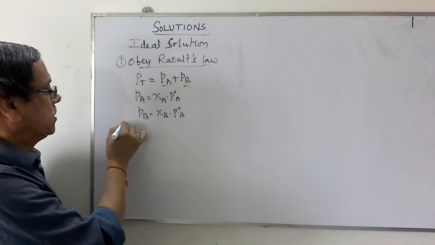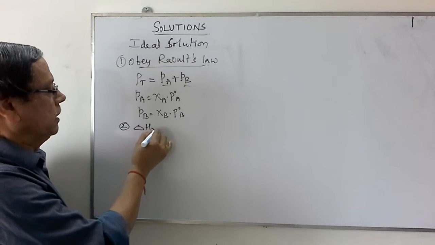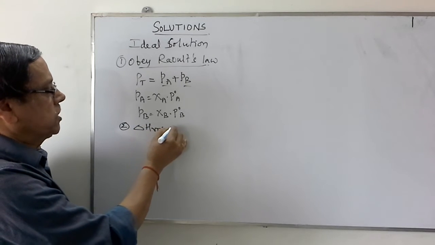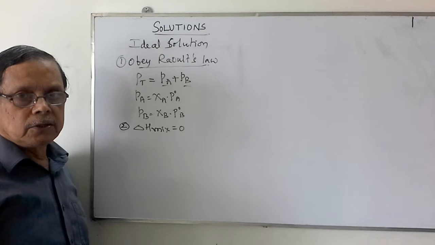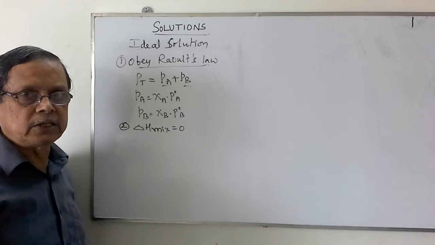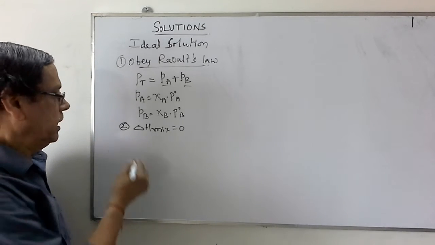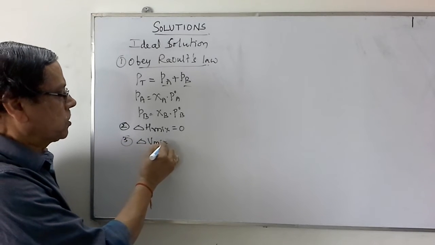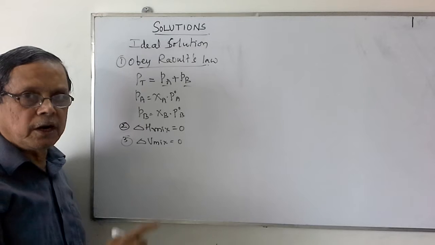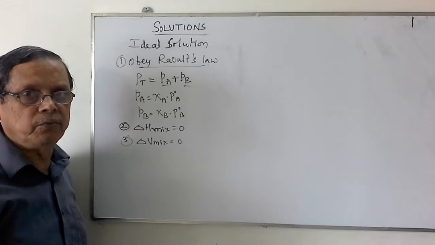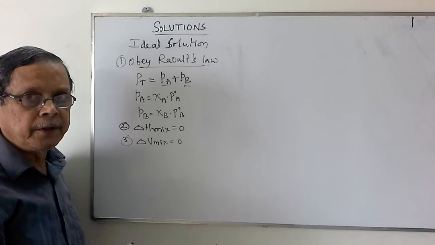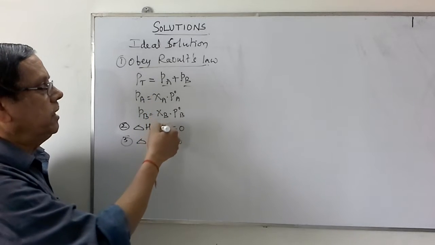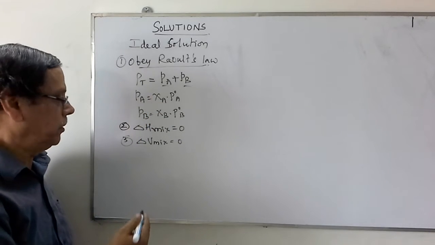The second one is delta H of mixing must be equal to 0. That is, the solution is neither exothermic nor endothermic in nature. The third one is delta V of mixing must be equal to 0. There should not be any change in the volume when we mix two liquids. I have already explained this in detail in the previous video.